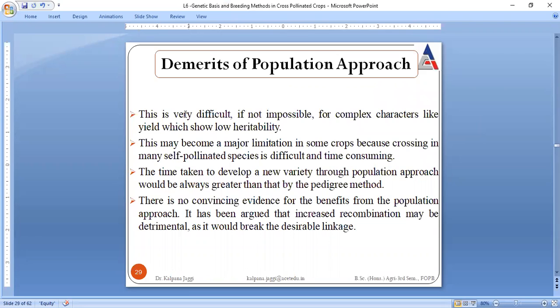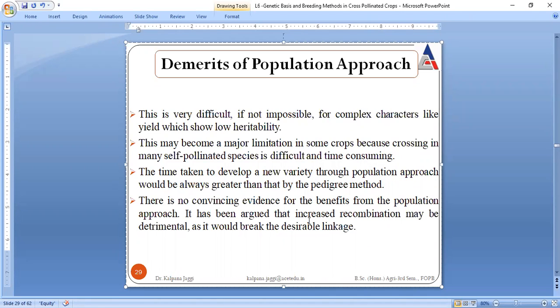But there are demerits. It is very difficult. As we are saying, selection is done on the basis of phenotype, and they are allowed to randomly mate. This is easy in the statements, but when one goes for its actual performance, it is very difficult, right? And moreover, for the characteristics which are not going to be forwarded from one generation to another, that means from the parents to the next progeny, it is not possible to go for the population approach, right? So this becomes a major limitation, and the time taken to develop a new variety is always going to be more as compared to the pedigree methodology.